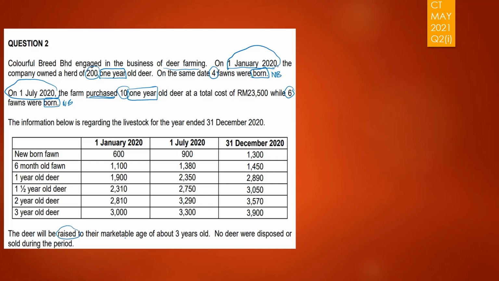The raising of the deer would be up until 3 years old, and that may be the so-called agricultural produce, since it is going to be disposed of or maybe slaughtered, whatever the goal of the company. So it is not disposed of during the period.